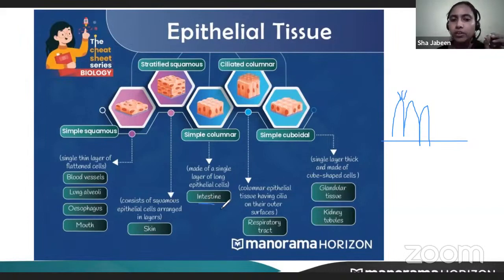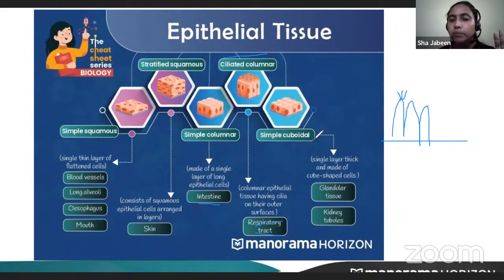It is found in the lining of the intestine. But it can also have cilia. In the respiratory tract, there is mucus, so for the movement of mucus they need this cilia. Hence they are found in the respiratory tract. These hair-like structures, which we call cilia, help in the movement of mucus from one place to another.